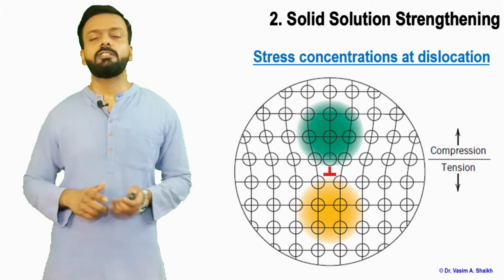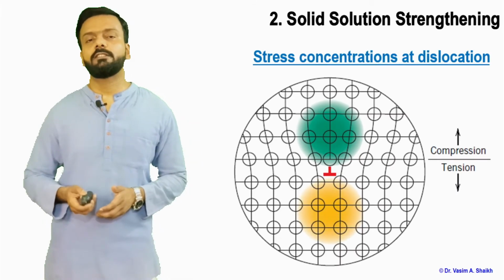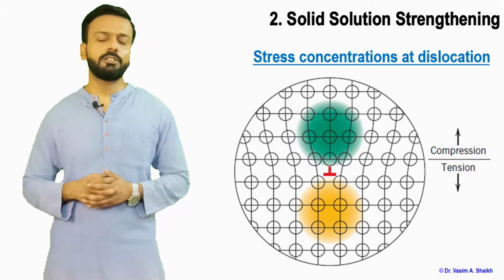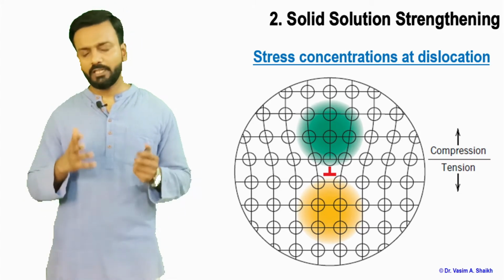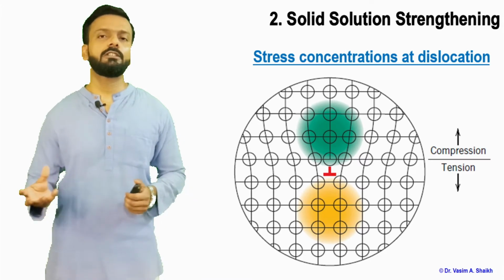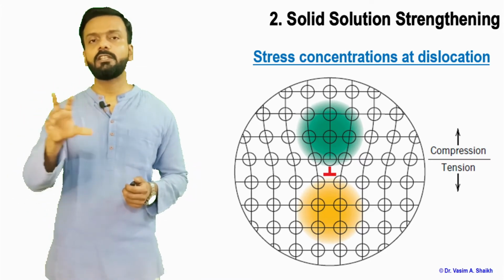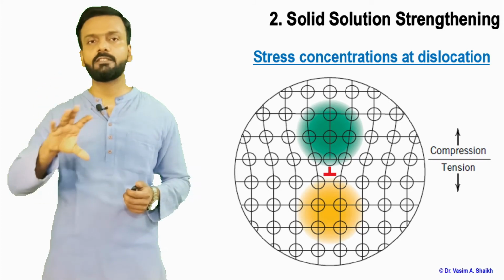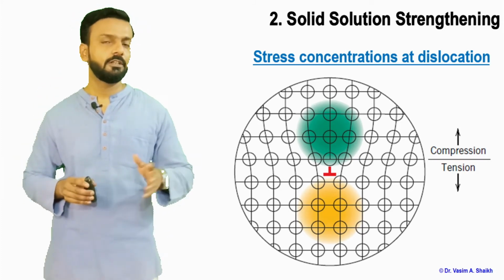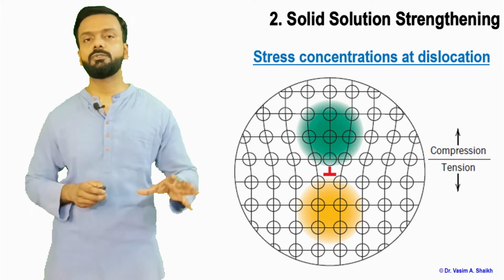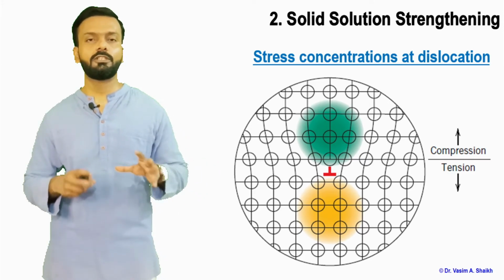The material appears to be much stronger. So this is one more scenario: whenever there is a dislocation, such as an edge dislocation, the impurity atom will tend to sit around that edge dislocation, and it will create a stress concentration around it. This is a figure which shows the stress concentration of dislocation.